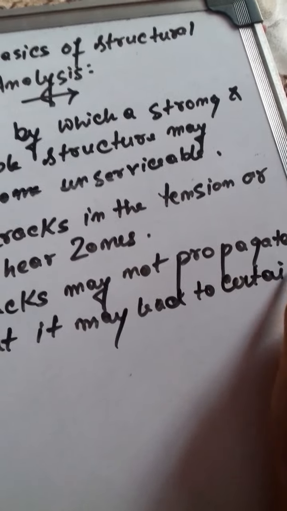Now the most important topic for the basics of structural analysis is determinacy.